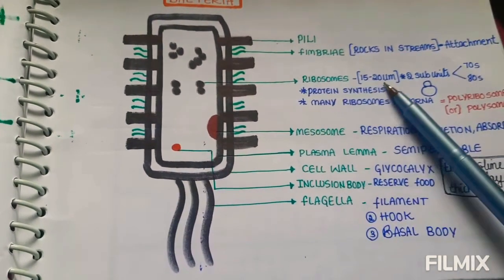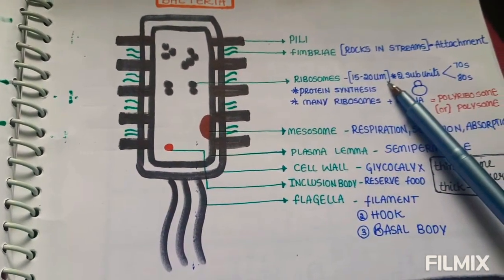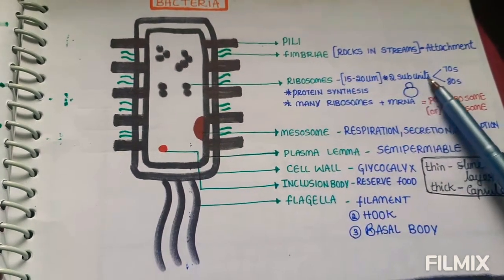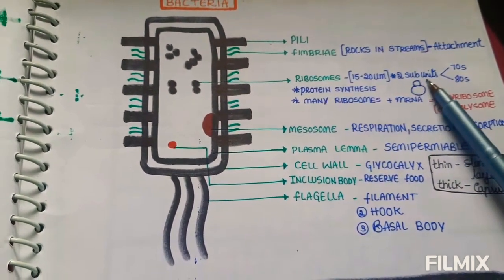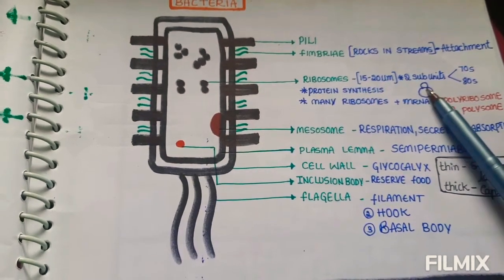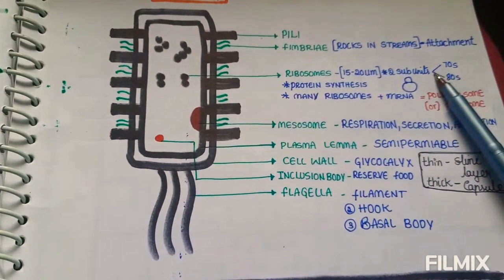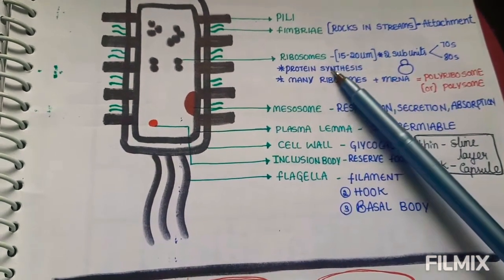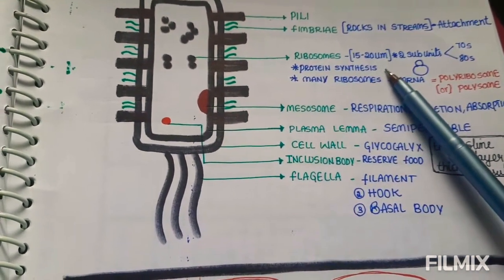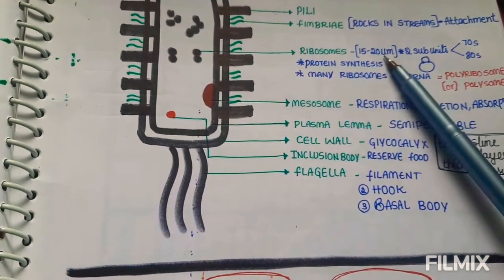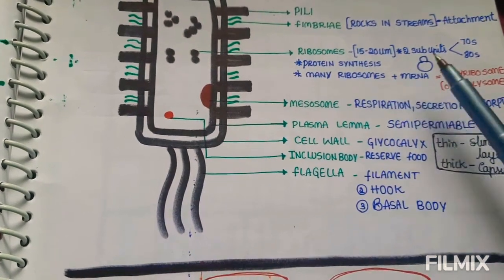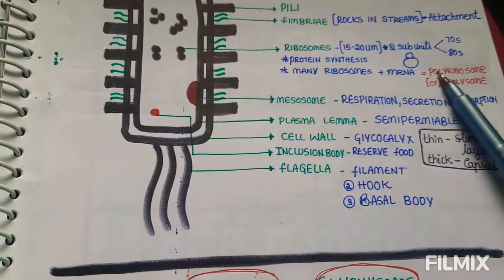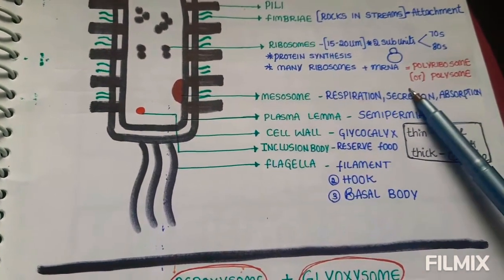Ribosomes are 15 to 20 nanometers in size, and are divided into two subunits. This is the smallest subunit and this is the largest subunit. Ribosomes are of two types, that is 70S and 80S. Ribosomes help in protein synthesis. Many ribosomes plus mRNA is equal to polyribosome or polysome.